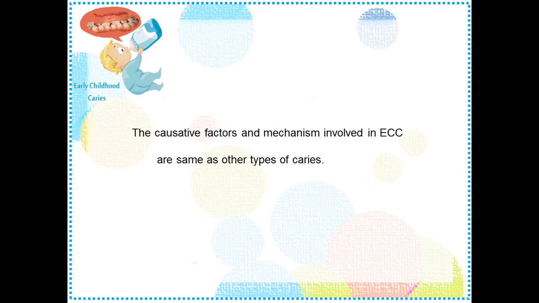Some children may be severely underweight because of the associated pain and difficulty in eating food. So these are the associated factors which play an important role in the quality of life of a child. Since ECC affects the quality of life, it's very important to treat this kind of caries.